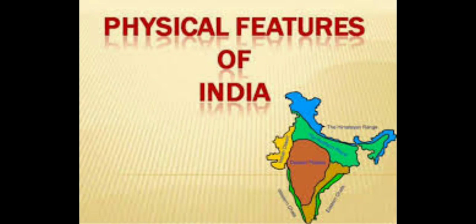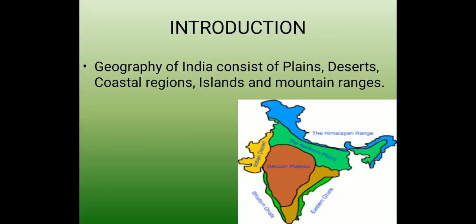We will talk one by one about that, and we will also talk about some of the mountains, hills, and valleys which are there in our country, India. So let's start with today's class.